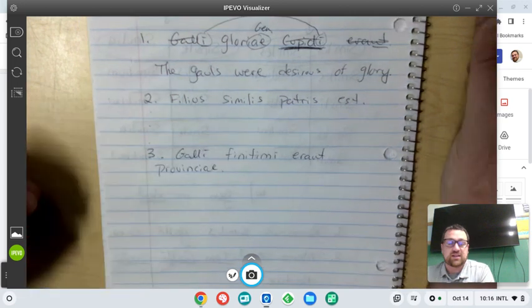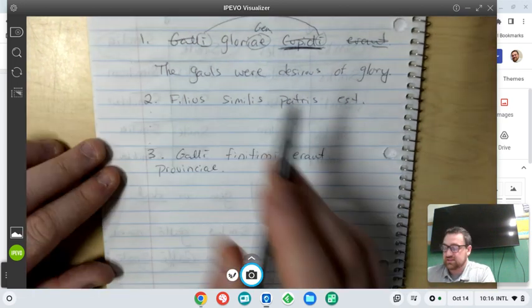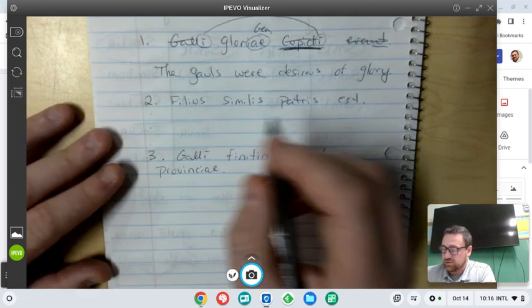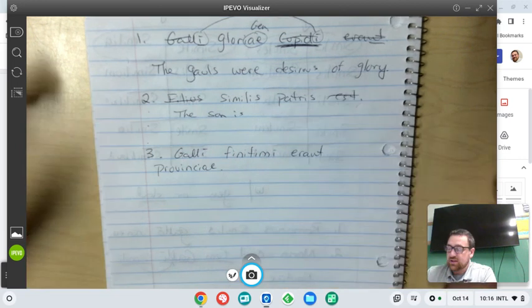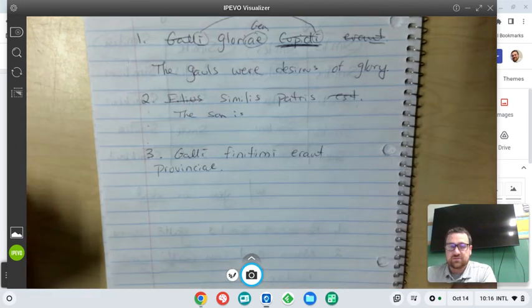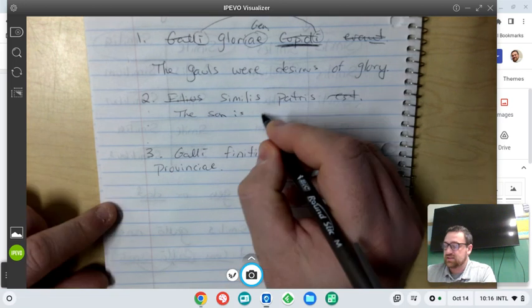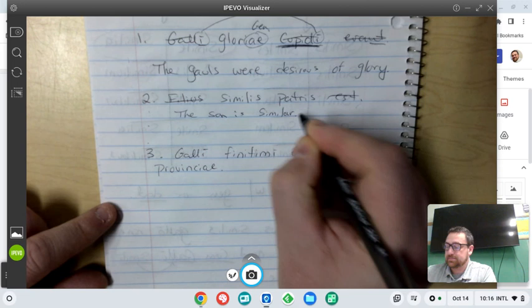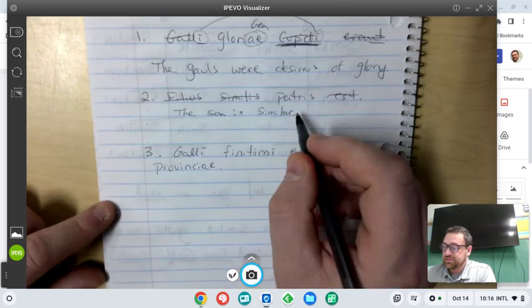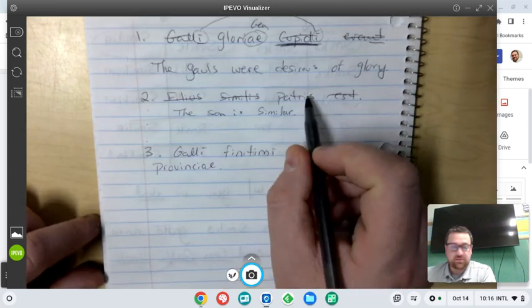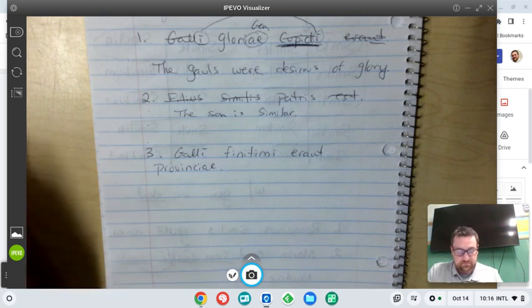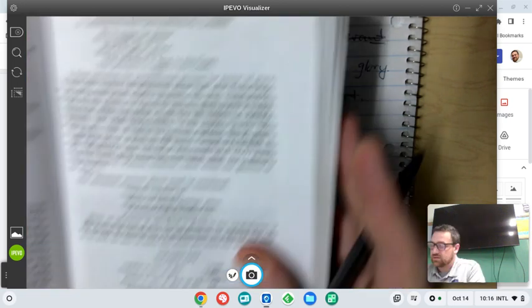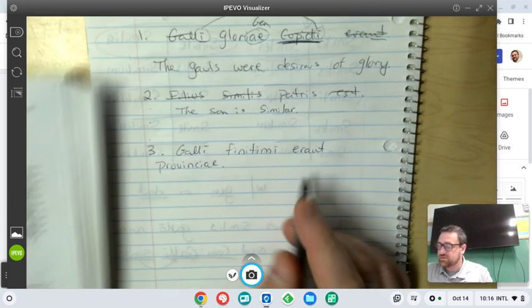Okay, let's do the next one. Filius similis patris est. So the son is our subject and verb. The son is. So Filius est. Son is what? That's a noun, that's an adjective. The son is similar. And then with similis, go back and check with the dative.